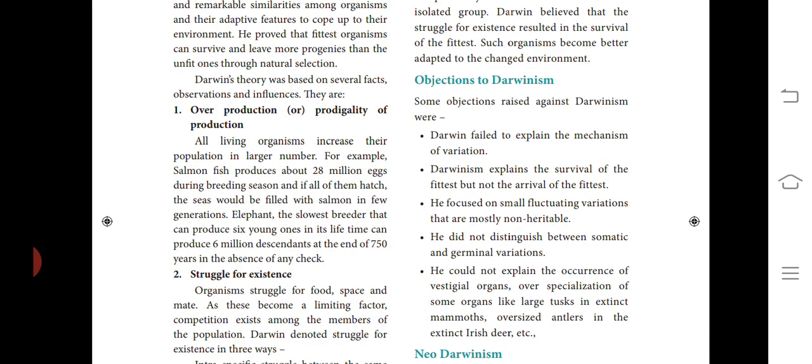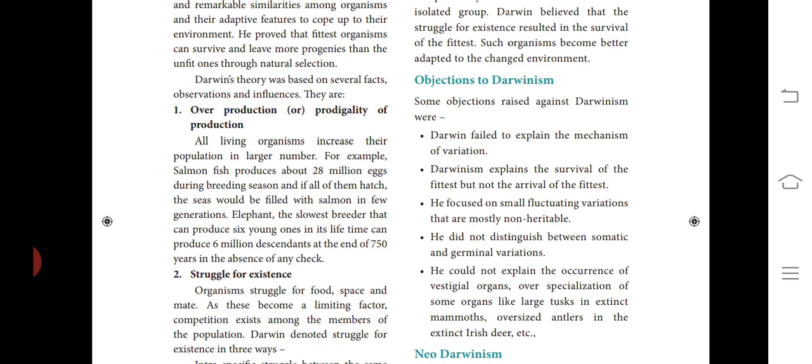So two examples are taken here. One is the salmon fish, which produces 25 million eggs in the breeding season. You just have to imagine the sea full of these salmon fish; in a few generations it could be filled.